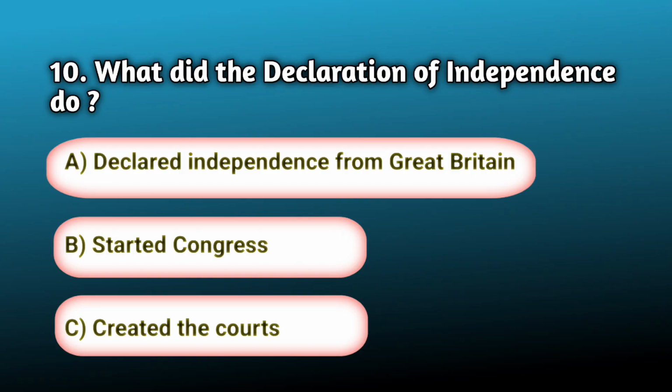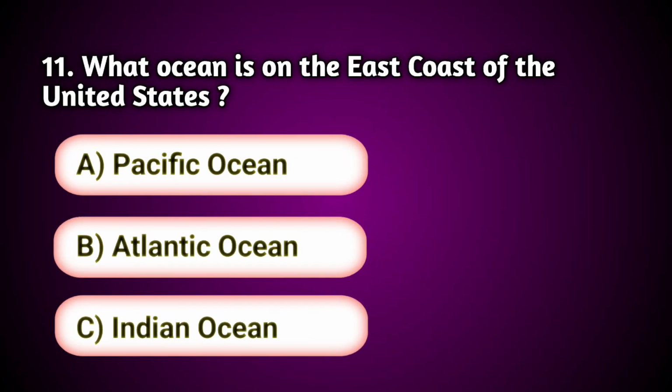A. Declared independence from Great Britain. B. Started Congress. C. Created the courts. Answer A. Declared independence from Great Britain. What ocean is on the east coast of the United States?